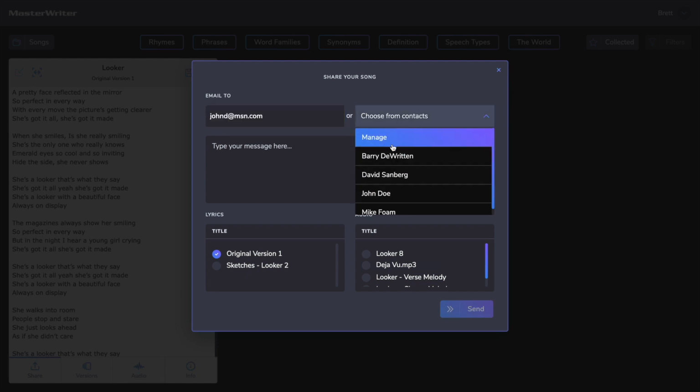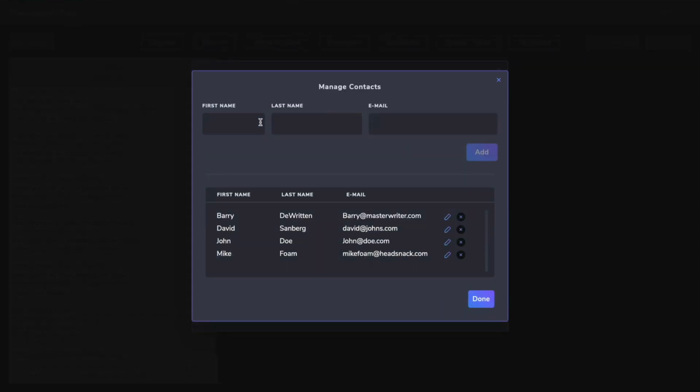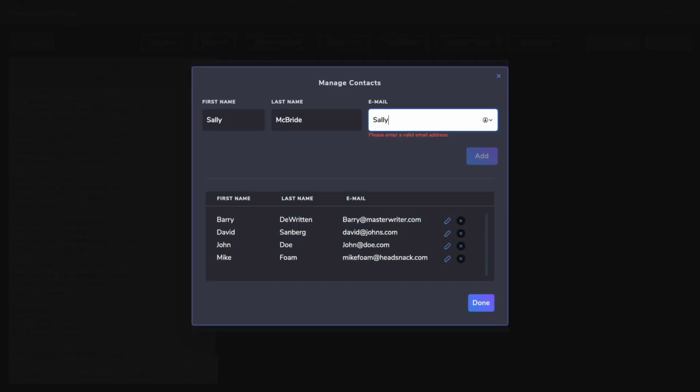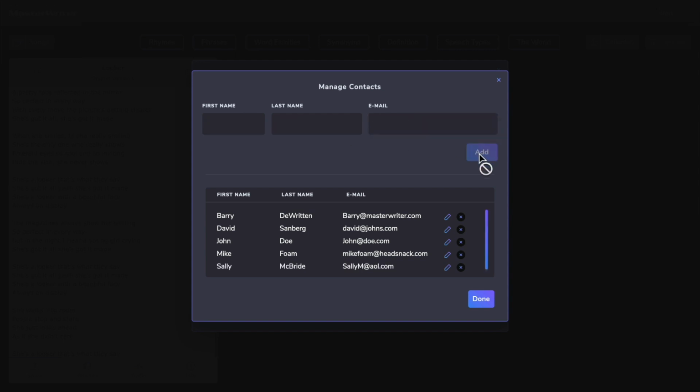So if there's somebody you share often with, create a contact for them by clicking on Manage Contacts. From here, you can add a new contact, or edit or delete an existing contact. When finished, click the X in the upper right corner, or Done.